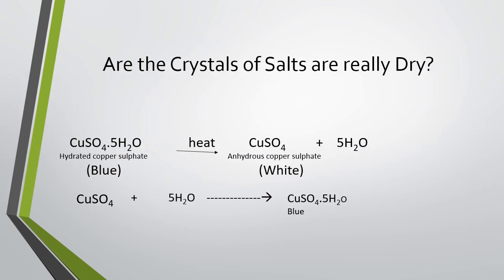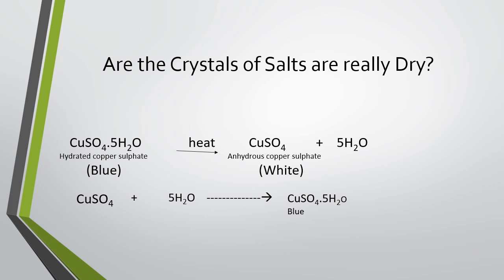Now children, my today's last topic is: are the crystals of salts really dry? Children, already you have learned at least 2 chemical compounds which have water molecules in their molecular formula. Can you try to name them? Yes, the 2 chemical compounds are washing soda and plaster of Paris.